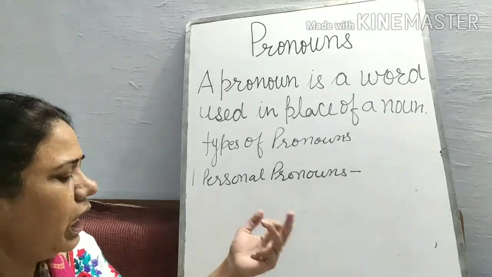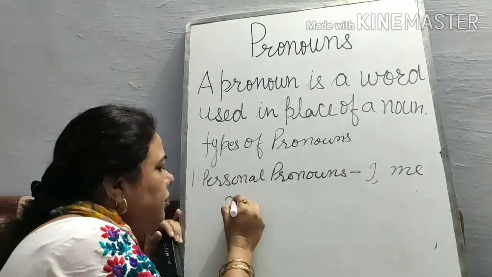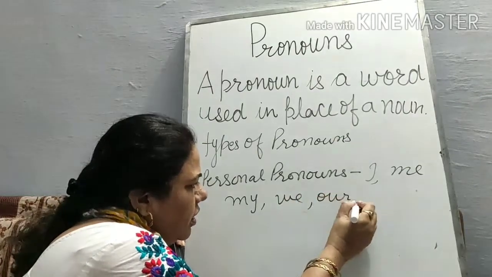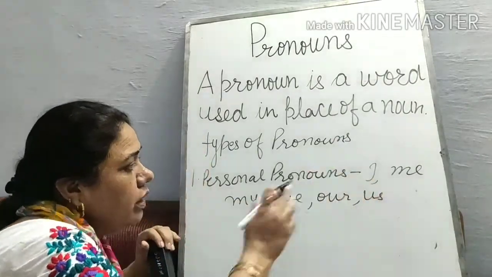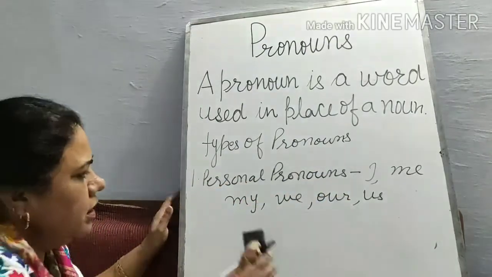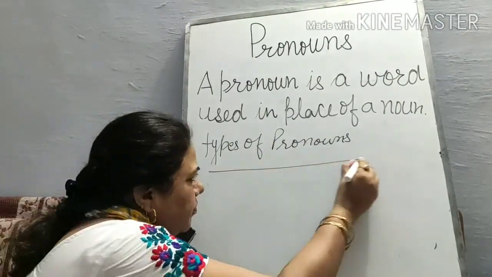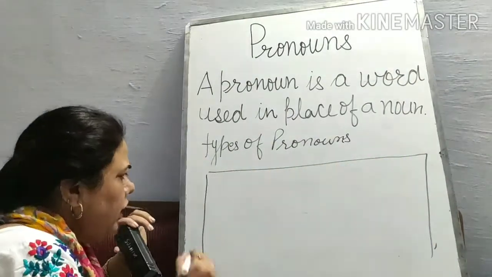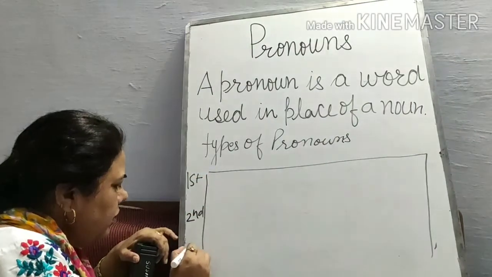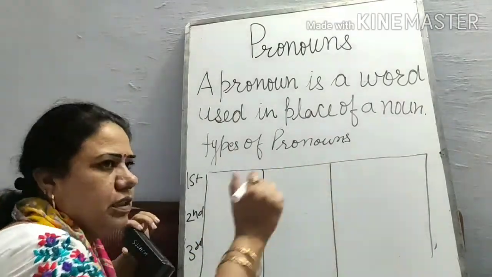For example, I, me, my, we, our, us. Personal pronouns are categorized in 3 parts. I am giving you this with examples: first person, second person, and third person pronoun.